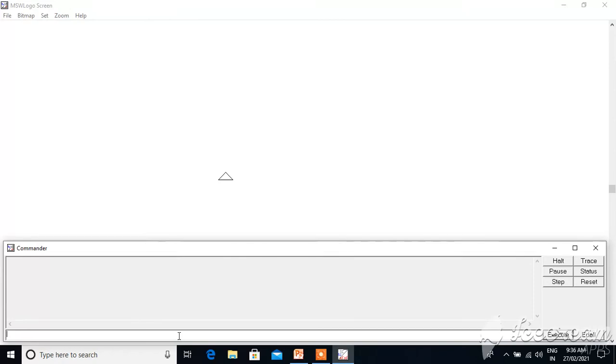So just move forward with 16 points, turn to the right side with 72 degrees, again move forward 16 points, turn to the right side by 72 degrees, then again move forward by 16 points, again turn, again move forward by 16 points, again just turn it, and you will get your pentagon.